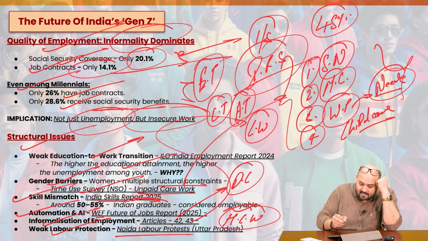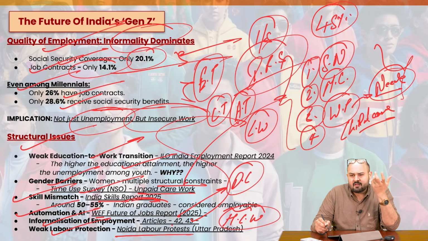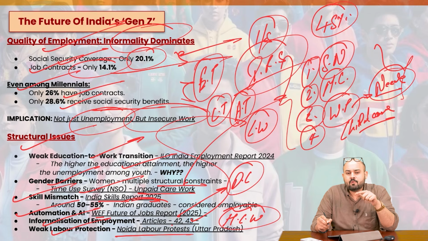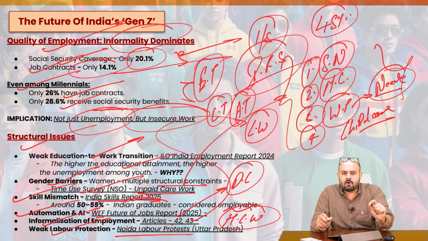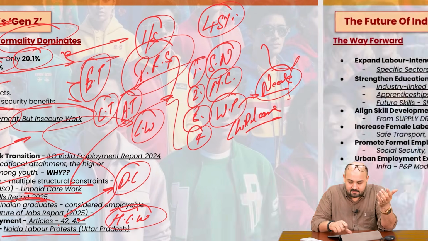Next, we have weak labor protection. Recently, we had the Noida labor protests, where people were demanding higher wages and better working conditions. What is wrong with that? And in the state of UP, the NSA was imposed against some people. Allegedly, we're not going into whether they were right or wrong, but the basic demand was to increase the wage and have better working conditions.